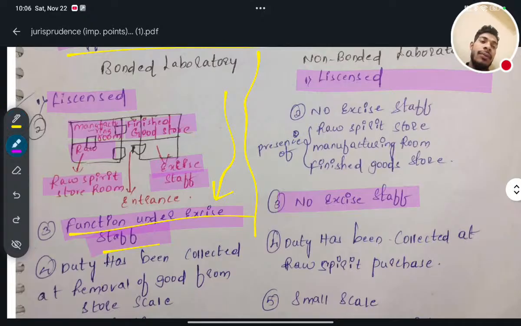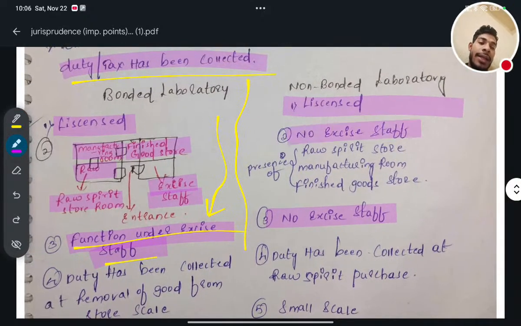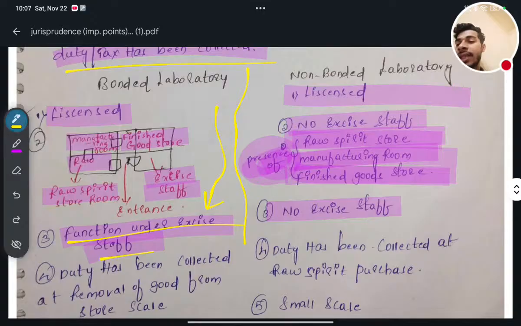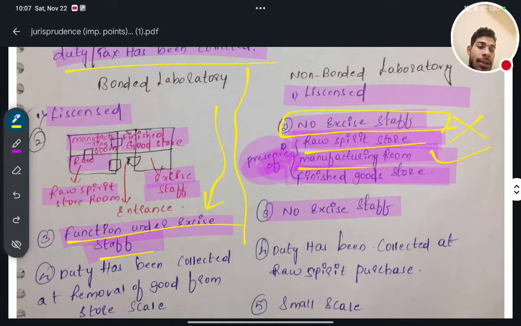Whereas in the case of non-bonded laboratory, no excise staff, only raw spirit store, manufacturing room, and finished goods store. But there will be no excise staff. Spirit, yes. Manufacturing, yes. Finished store, yes.